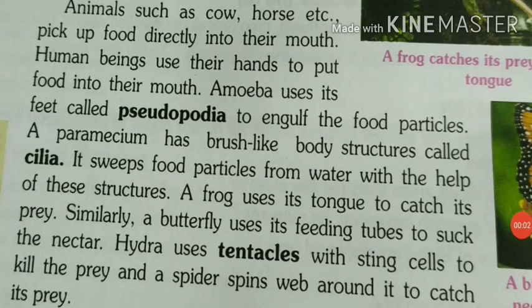Okay, so let's start next. Animals such as cow, horse, etc. pick up food directly into their mouth. So in the case of animals like cow and horse, they directly pick up their food with their mouth. Human beings use their hands to put food into their mouth, and we human beings, with the help of our hands, put our food into our mouth.